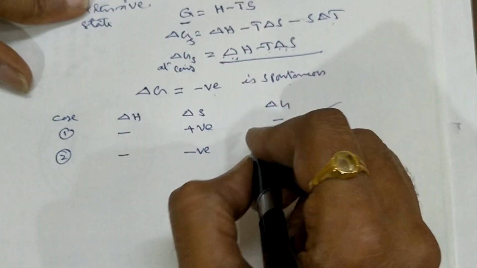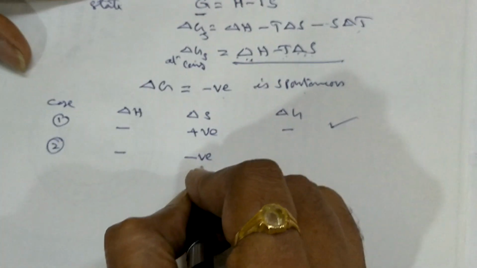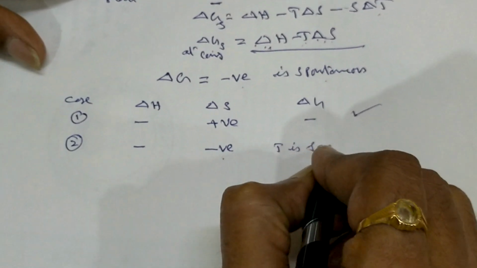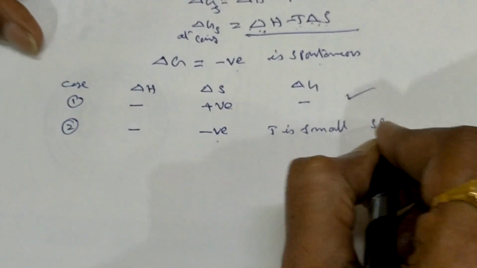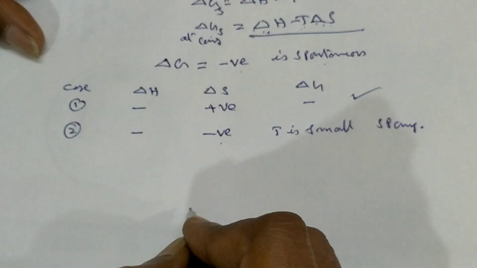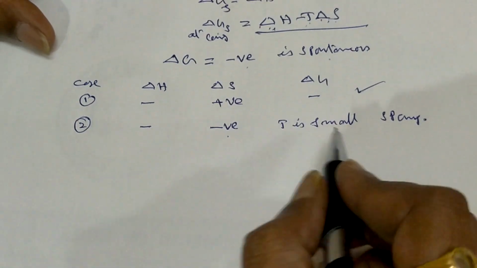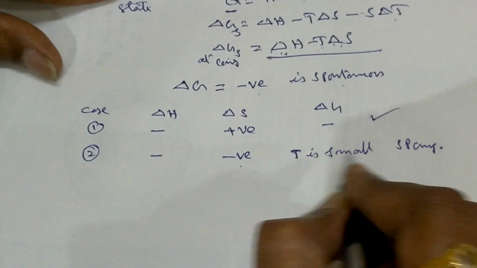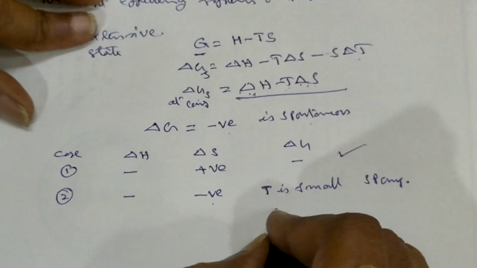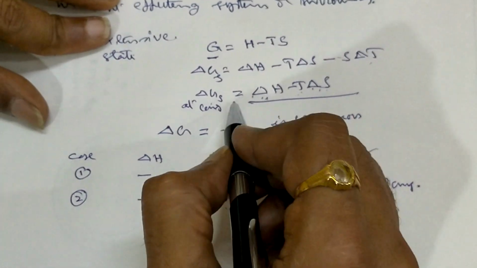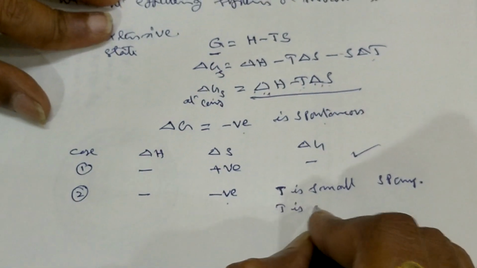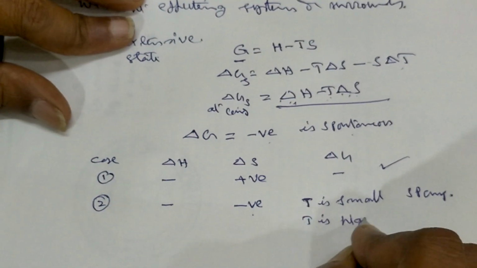So that means though delta S is negative, if T is small, it is spontaneous. That means the reaction will take place at low temperatures. If T is higher, it is non-spontaneous. That means delta H is less and T delta S is more, since T is high, so it is non-spontaneous.